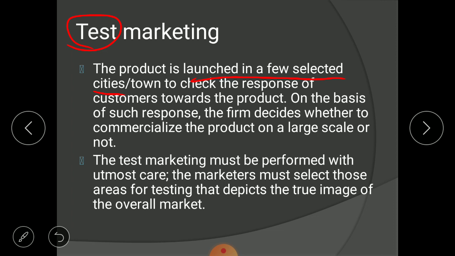Let me give another example. Let's suppose you are doing a business of chalk sticks. What? Chalk sticks. And you have launched chalk of different colors.